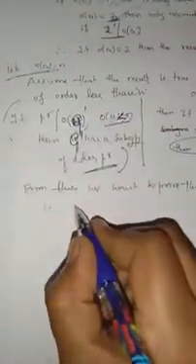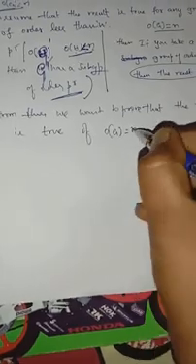Now from this we want to prove that the result is true if the order of G is n.